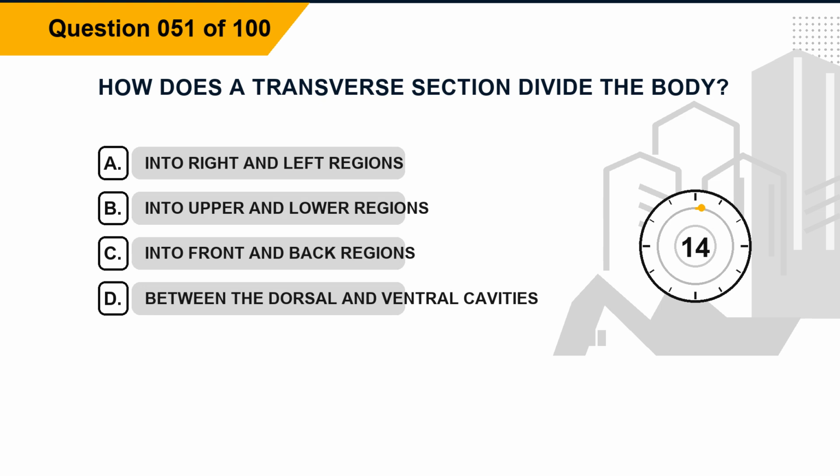Question 51. How does a transverse section divide the body? Option A, into right and left regions. Option B, into upper and lower regions.